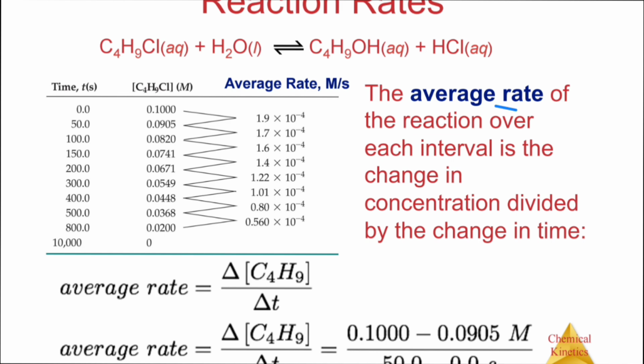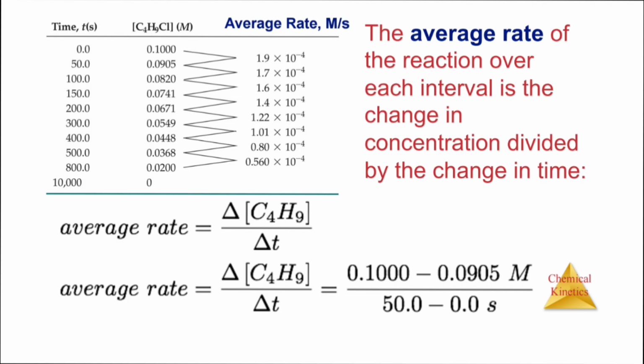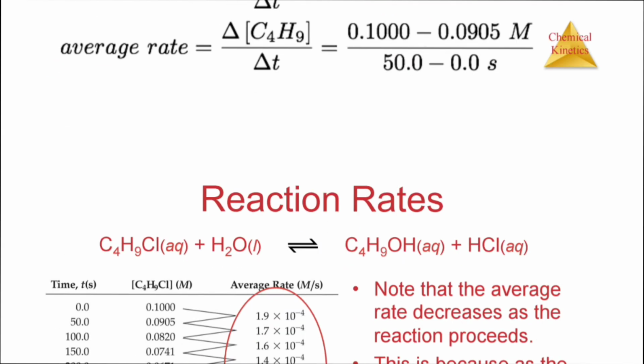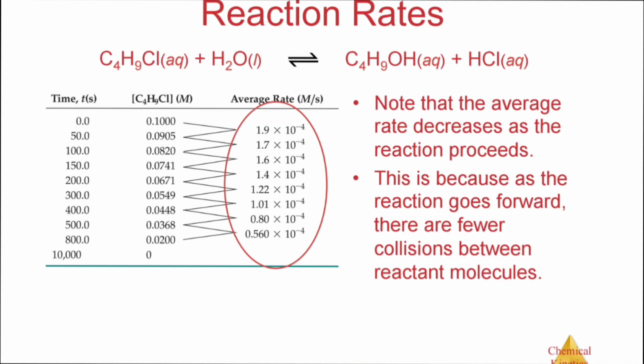The average rate of reaction over each interval is the change in concentration divided by the change in time. You can see the concentration of C4H9Cl divided by time. So we have concentration 1. We are calculating from here to here, so 50 to 0 will give us our answer. Note that the average rate decreases as the reaction proceeds. You can see the average rate is decreasing.